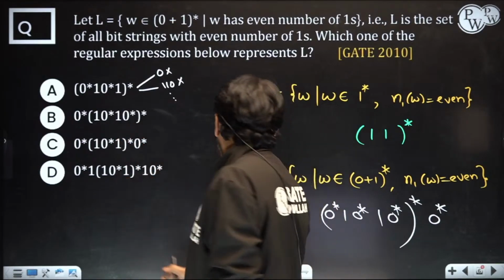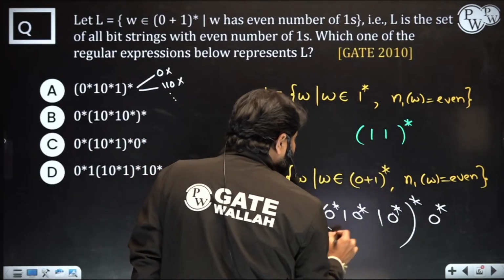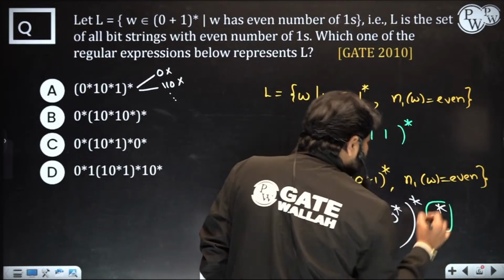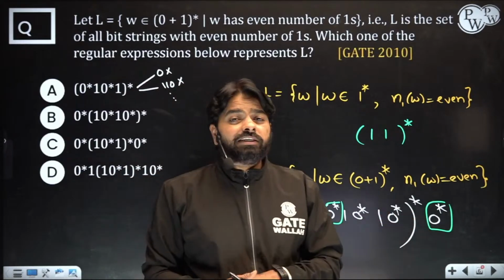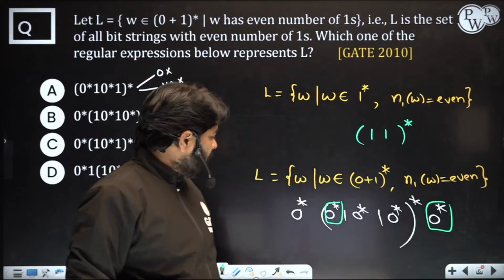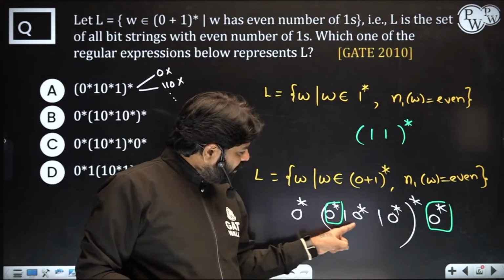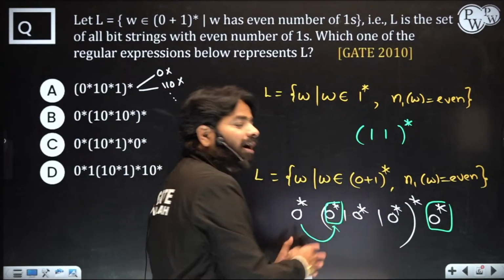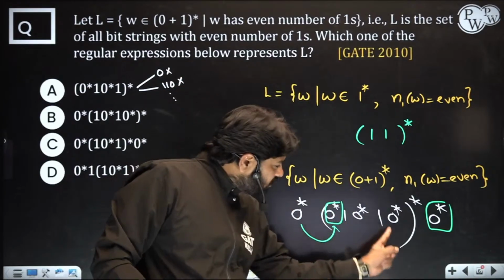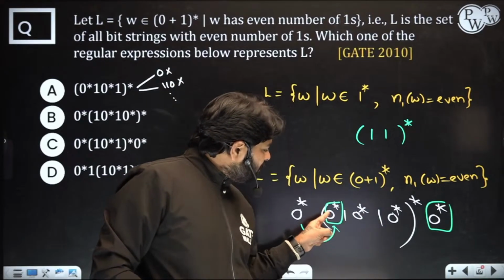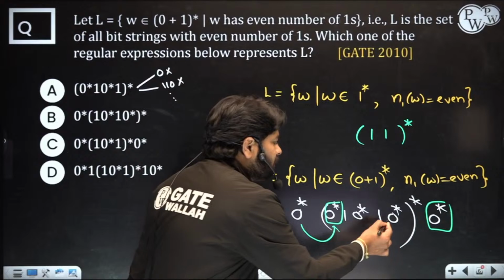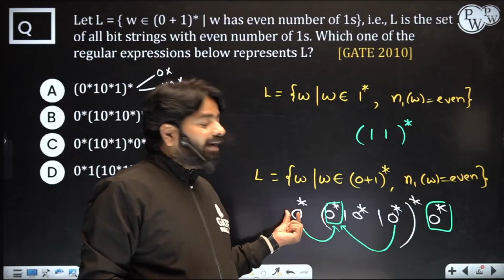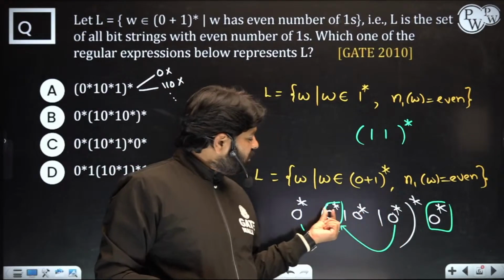Now look at this: one 0 star is not there, and another 0 star is not there. So is it possible to generate those 0 sequences without these 0 stars? Now look, if we go inside, this 0 star can help get that 0 star, because it's just coming after, right? 0 star, 0 star. Suppose you want to repeat this; if you are repeating this 0 star, you can take help from here. So this 0 star can help that 0 star. Now this 0 star you can generate with this 0 star or that one. So this is not compulsory.